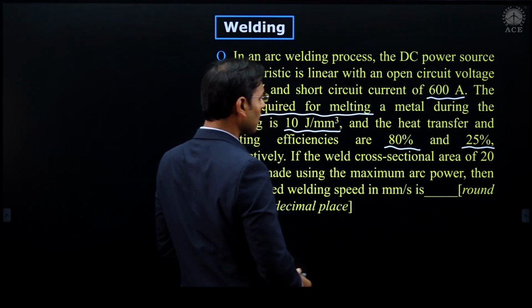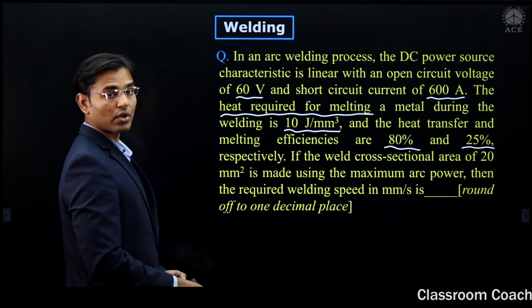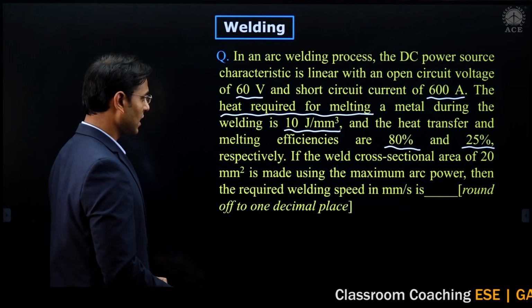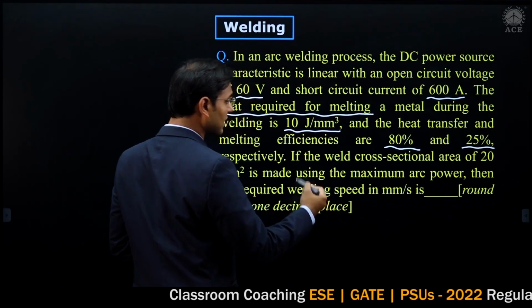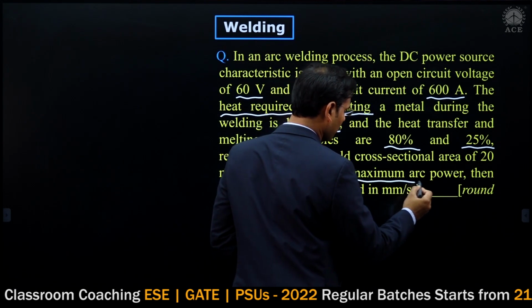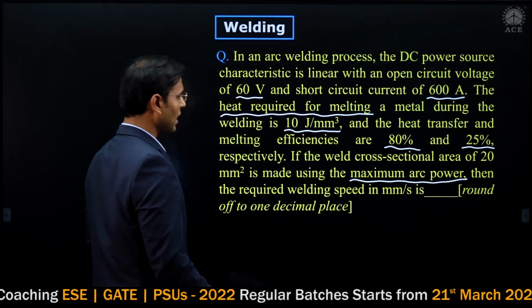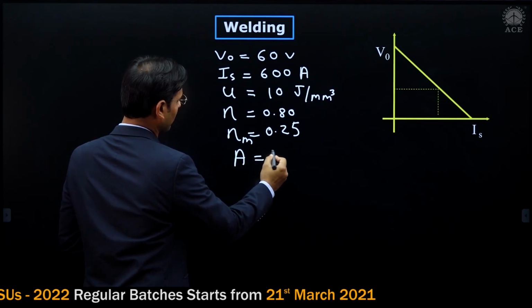If the weld cross-sectional area of 20 millimeter square, just see, the cross-sectional area of weld is given, that is 20 millimeter square, is made by using maximum arc power, that is an important word. Then I am writing the cross-sectional area, that is 20 millimeter square.